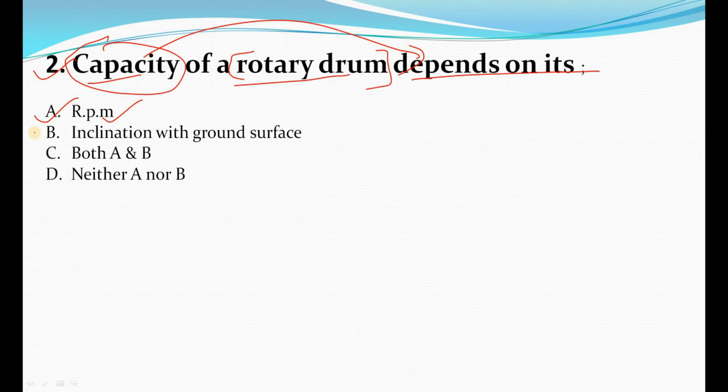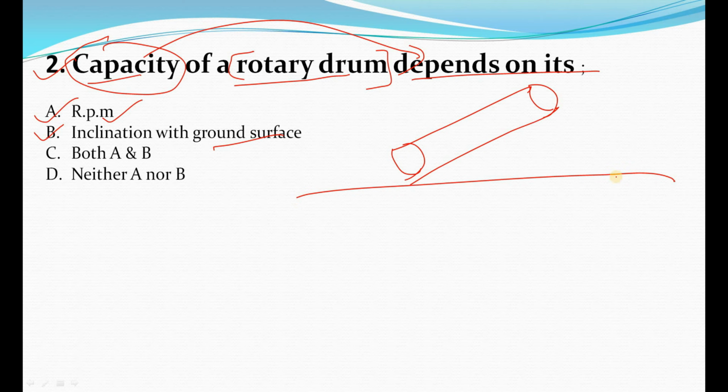The second one is inclination with the ground surface. It will also depend on how much the drum is inclined along the horizontal ground surface. So the right answer will be option C, both A and B.